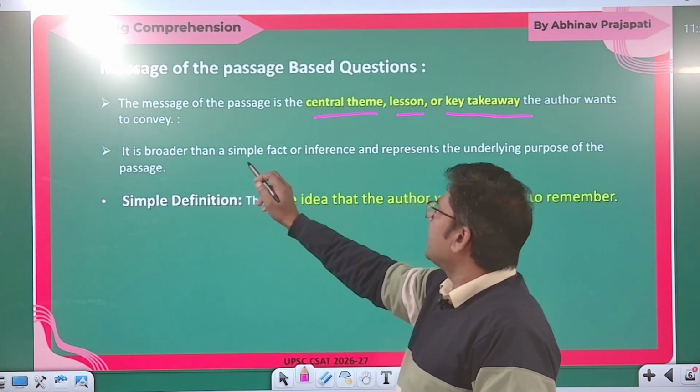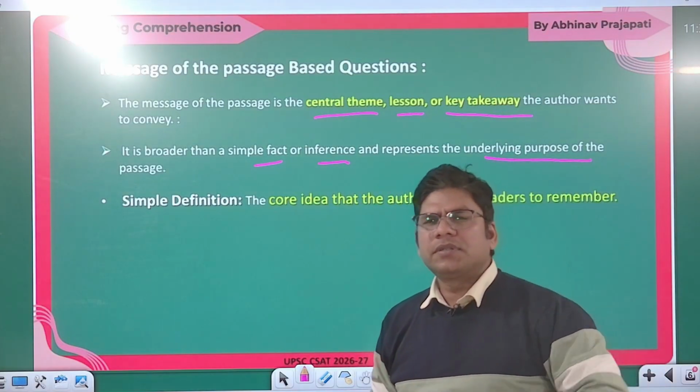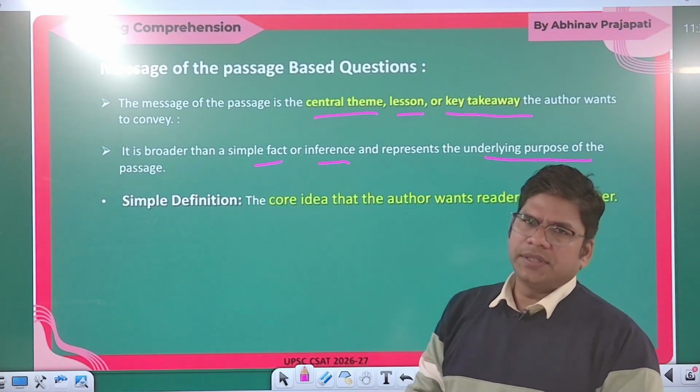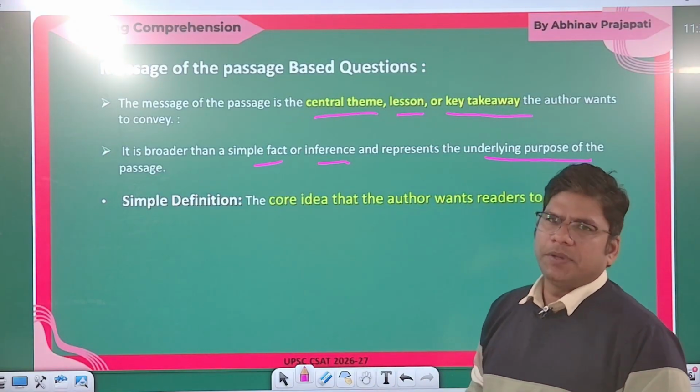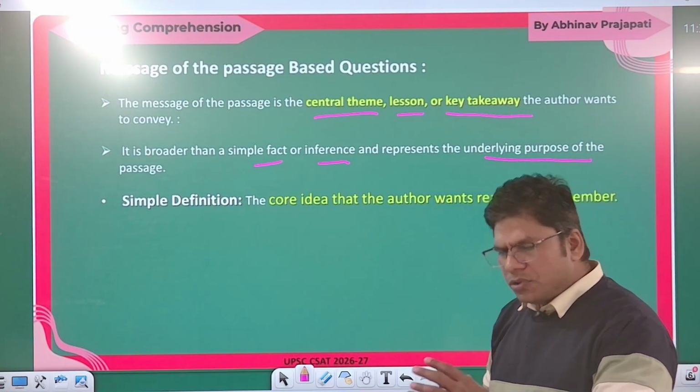It is broader than a simple fact or inference and represents the underlying purpose of the passage. Most of the time in reading comprehension the question is: what is the purpose of the passage? What is the purpose and what is the message of the passage? Both are the same thing.